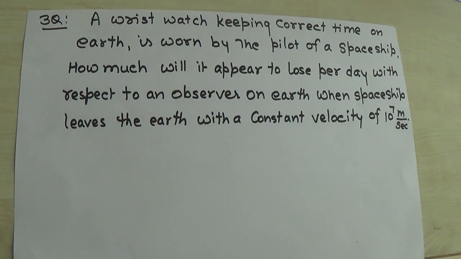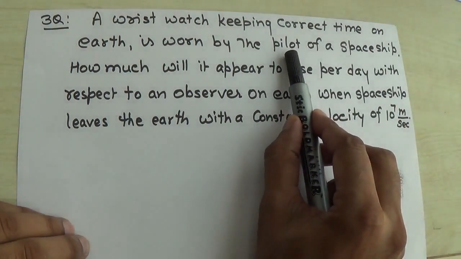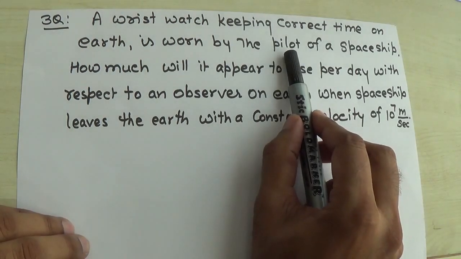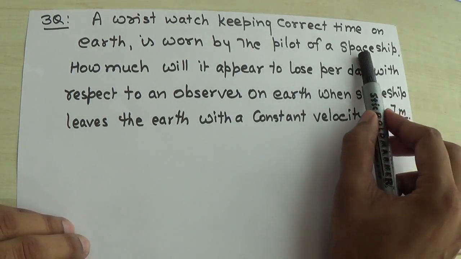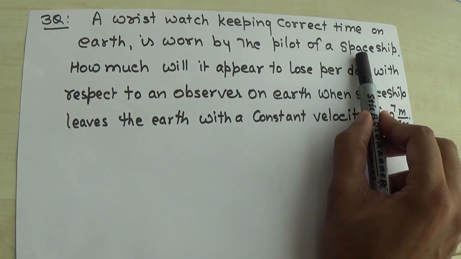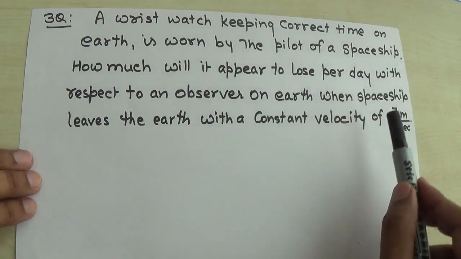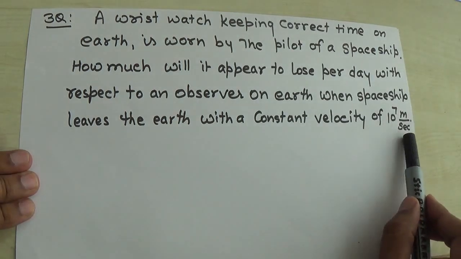So in this numerical problem, what is the moving frame? The moving frame is a spaceship, right? And who is sitting there? A pilot. So this pilot will be the O prime observer, and this spaceship is the S prime frame. The S prime frame is moving with a relative velocity with respect to S, right? That is 10^7 meter per second.